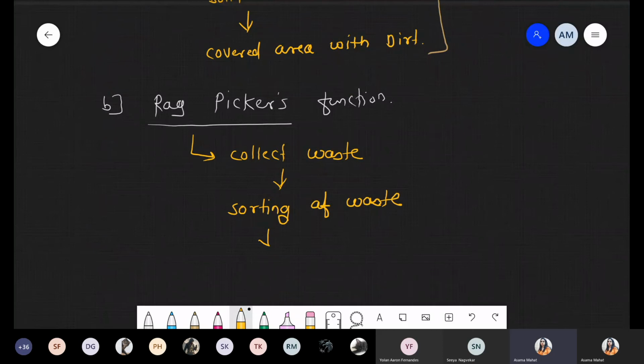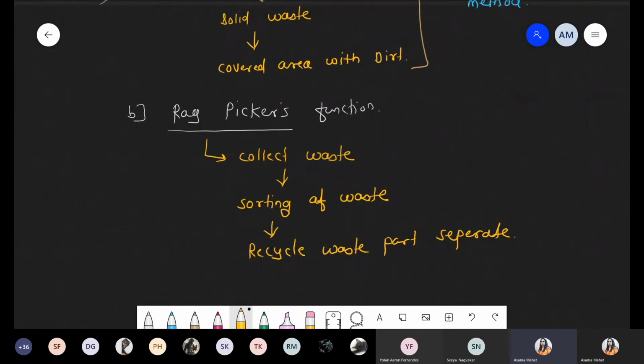And now what happens after this sorting, they use the recycler part, it gets separated. So the recyclable waste part gets separated. So this is another technique. Definitely, this material which can easily be used, they can separate out. We know that because they are doing the function by their hands. So this is another technique with the help of which people collect the solid waste. Now, in the sorting of the waste, if any material is useful, it can be recycled. At that time again they show the recycling process.